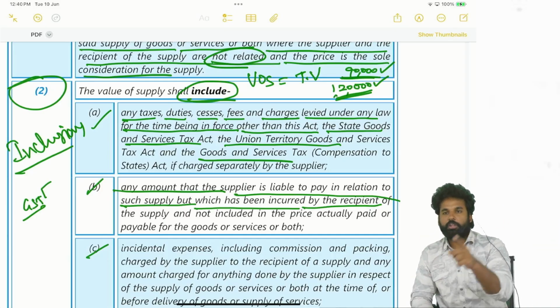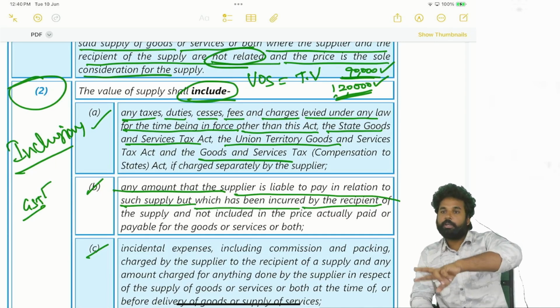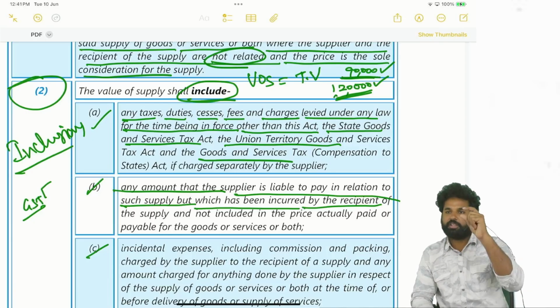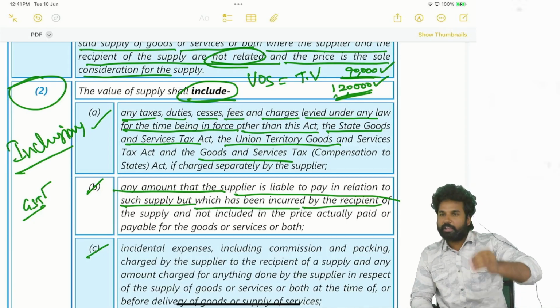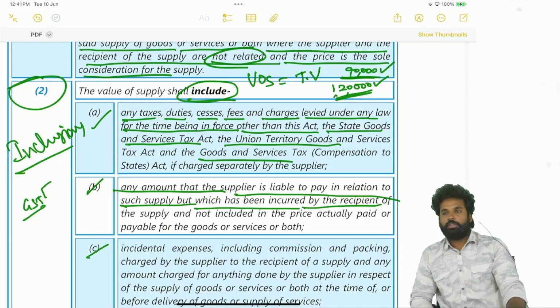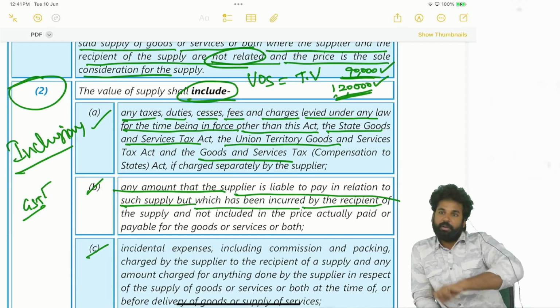So he went to the third party, and the supplier has to pay consideration to the third party for packing. Packing charges will be paid by the supplier. That is the obligation of the supplier. But the packing charges have been paid by the recipient. So here the supplier is under obligation to pay such amount, but the recipient has paid the amount.